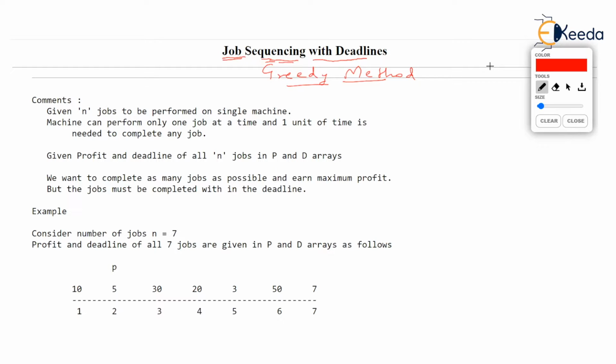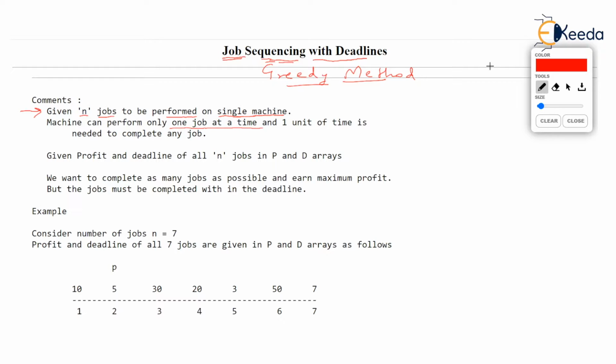We are given n jobs, and we want to perform these jobs on a single machine. So only one machine is given to perform several jobs. And the problem is that the machine can perform only one job at a time.